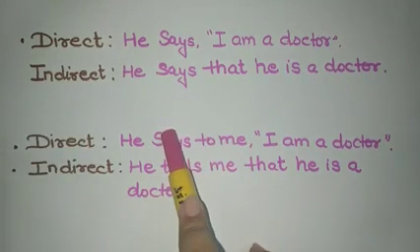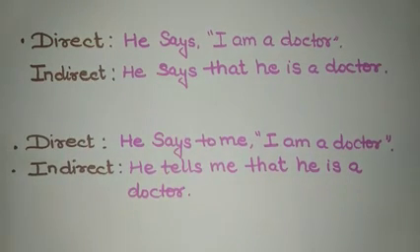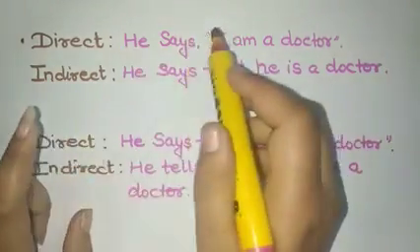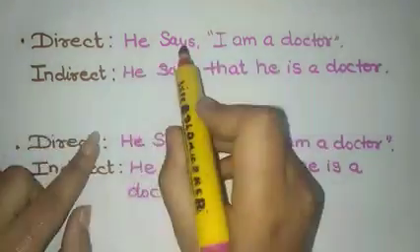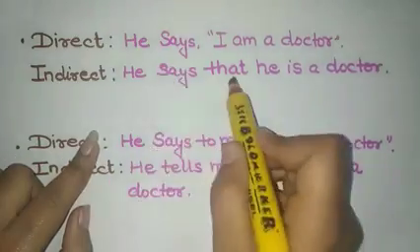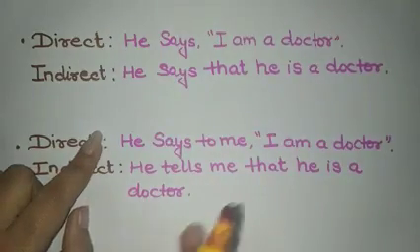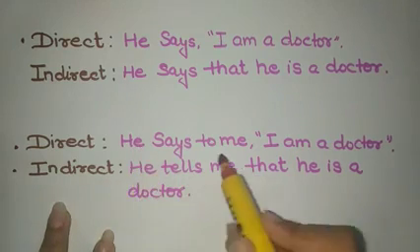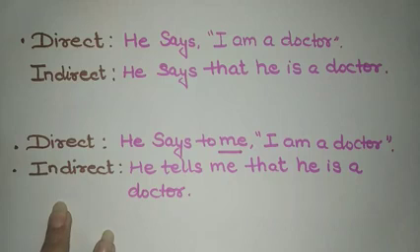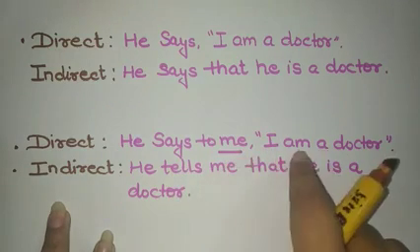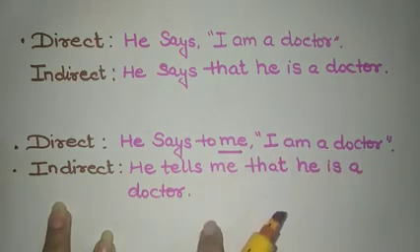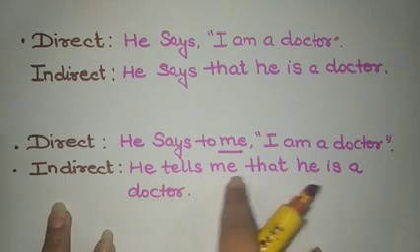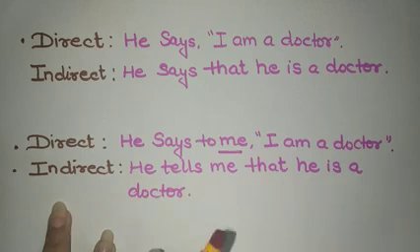Here, he says, there is no object, so says will become says that. And if we have an object in the sentence, like "He says to me," where me is an object, "He says to me, I am a doctor," in indirect we can write it as "He tells me that he is a doctor."